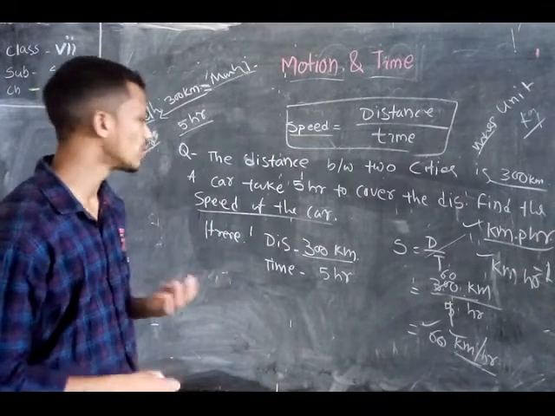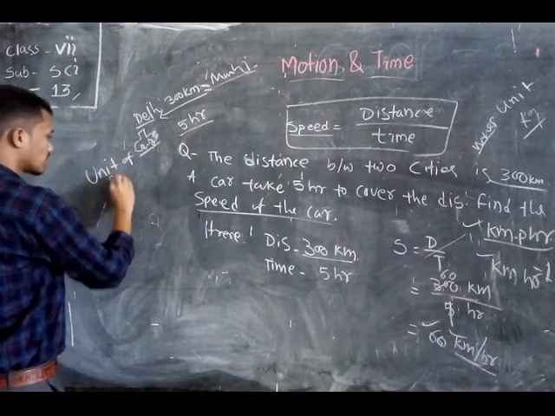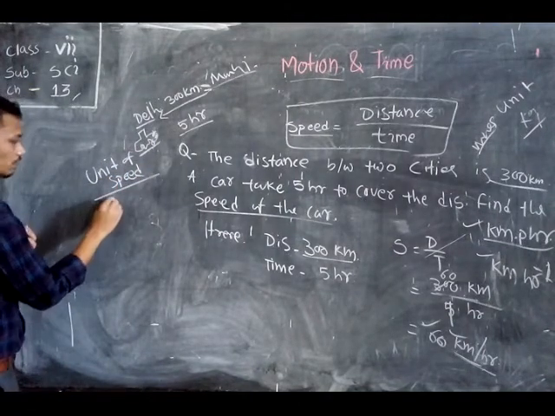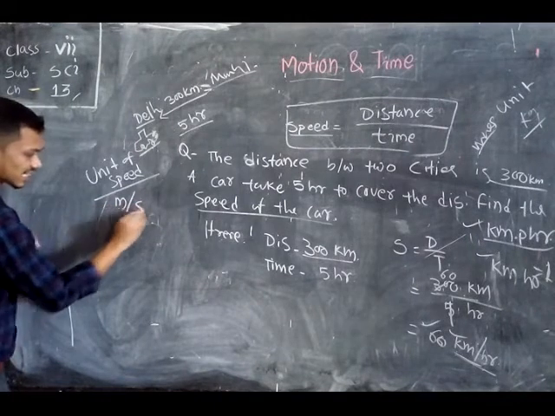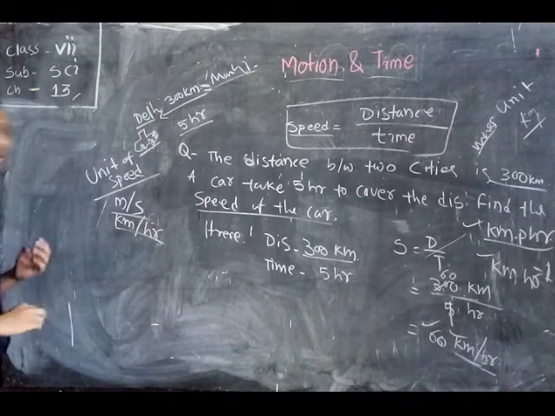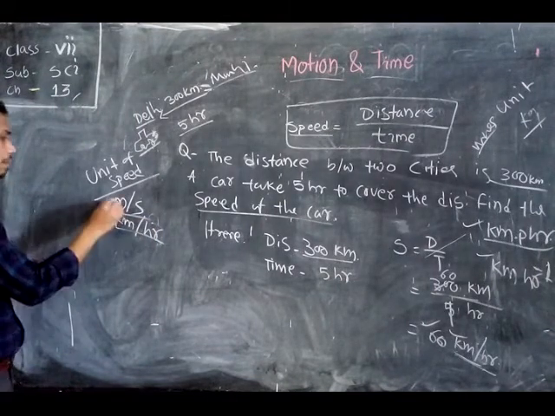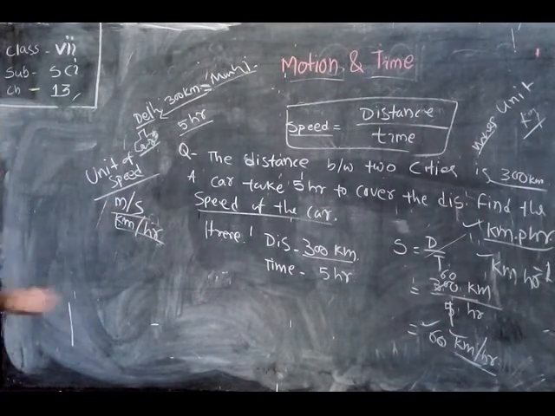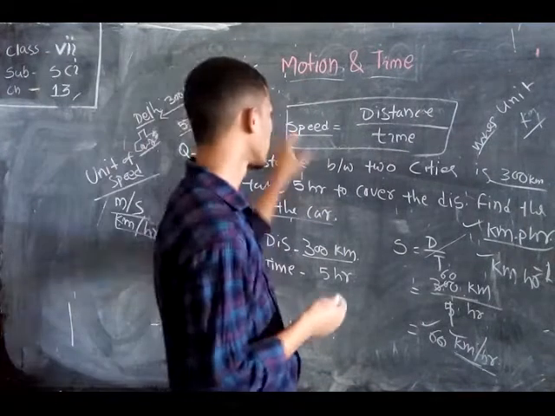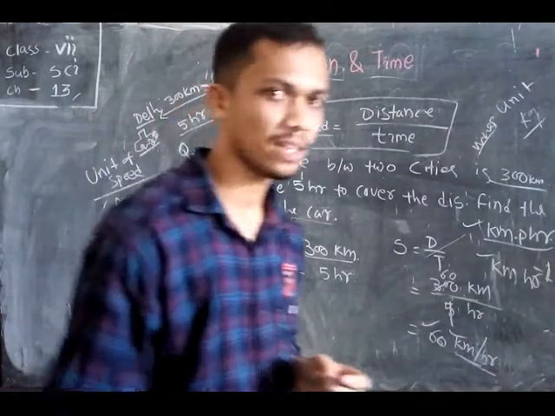Another unit of speed. The units for measuring speed are meter per second and kilometer per hour. These are the most common units used to find the speed. So meter per second and kilometer per hour are the two major units that are used to measure the speed of any moving object.